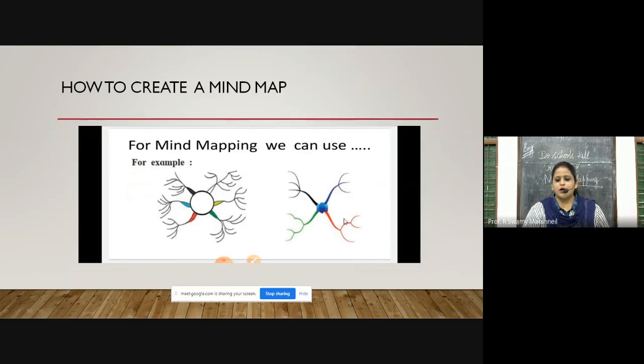If you have to write about your career, in the center if you write your career, what are the 4 points that come to your mind? You would write hard work, you will write a proper planning, then you would write your dream project or a dream career that you want to have, and those points would be further divided into the sub points. These small arrows are the sub points of your mind map.